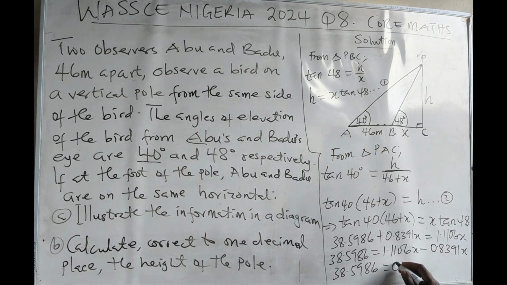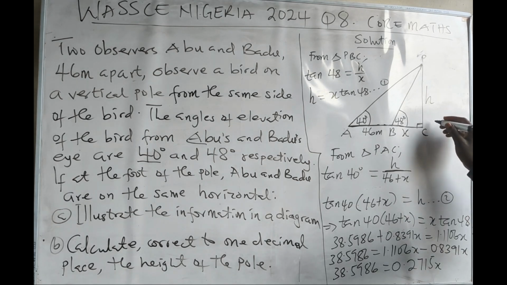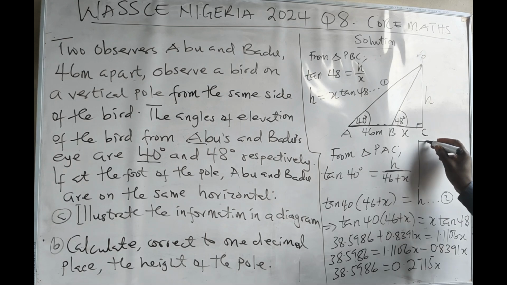That will give us 0.2715x. Then we have to find the value of x.